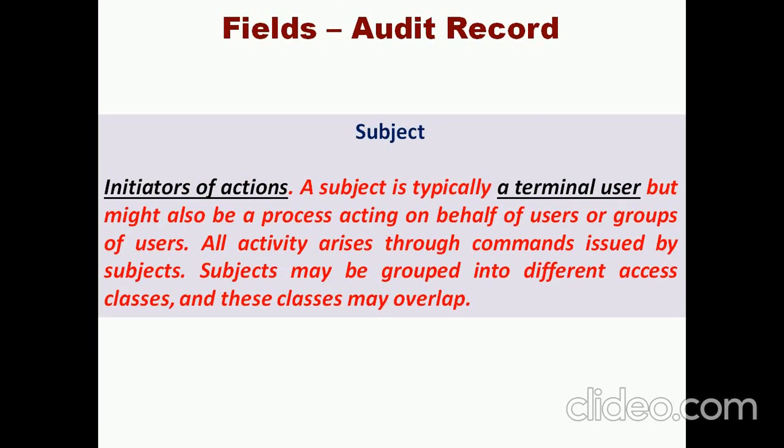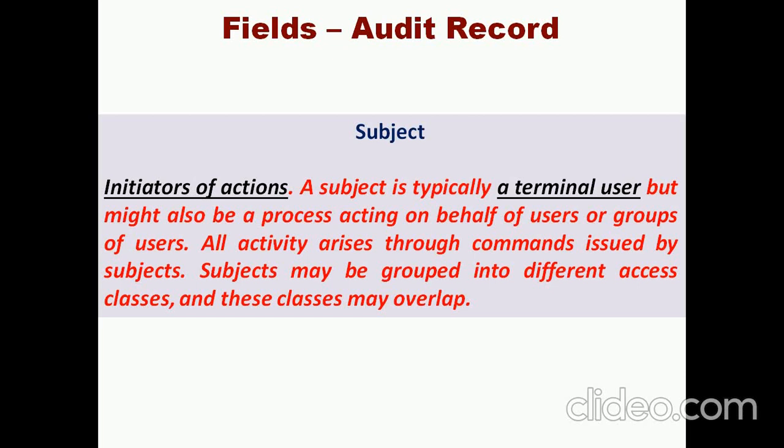And what are the varieties of fields in the audit record? Okay, totally there are 6 fields. One is called the subject. A subject is the initiator of an action. We can typically say that it is a terminal user.